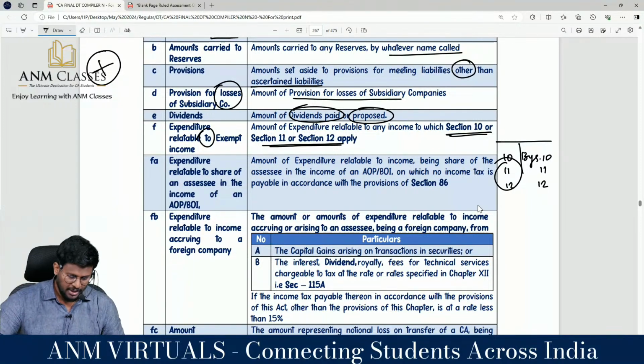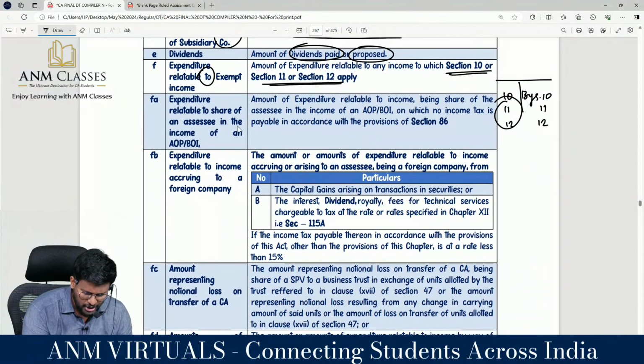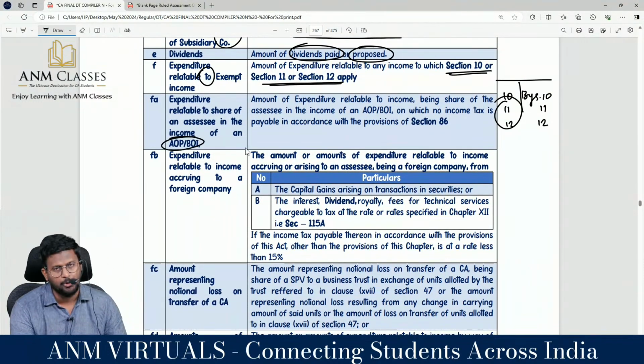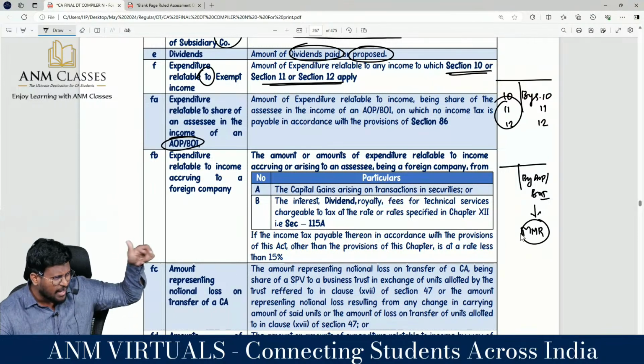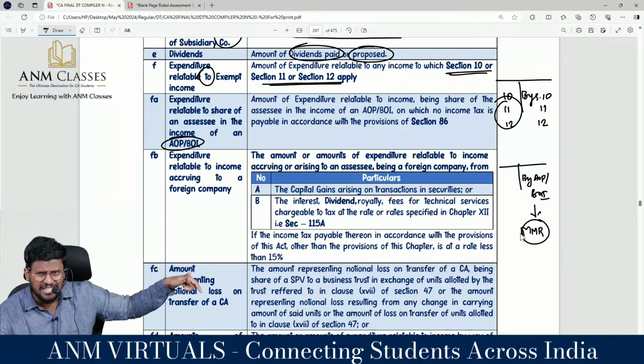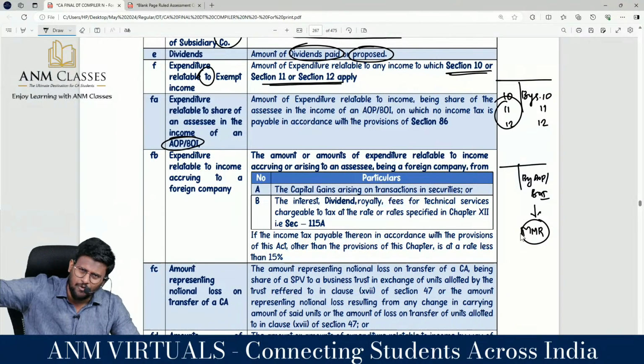Brilliant to the core. Expenditure relatable to share of assessee in income of AOP or BOI. That means the income from AOP or BOI credited in your P&L account will not suffer tax, because these AOP or BOI are liable to pay tax at MMR. Once the AOP or BOI pays tax at MMR, what else are you supposed to tax in the hands of the company?